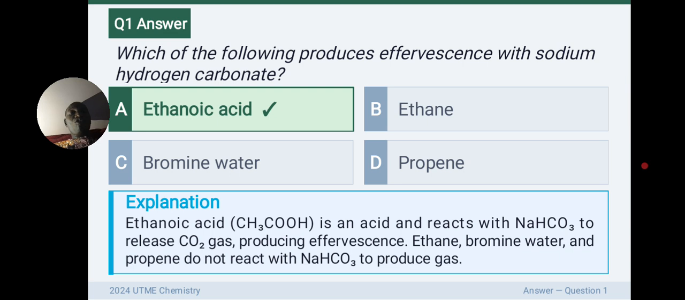Ethanoic acid. Why is that so? Ethanoic acid is an acid and it reacts with sodium hydrogen carbonate to release carbon dioxide gas. So it is that carbon dioxide gas that is observed in form of effervescence. While ethane, bromine water, and propane do not react with sodium hydrogen carbonate to produce any gas.